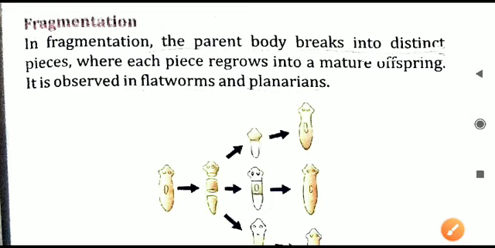So all these processes, all these modes of reproduction, we have seen today. In the case of asexual reproduction, first we saw fission, that is binary fission and multiple fission. Then we saw budding and regeneration, and lastly we have seen fragmentation. These are all the various kinds of asexual reproduction that are observed in the case of animals.